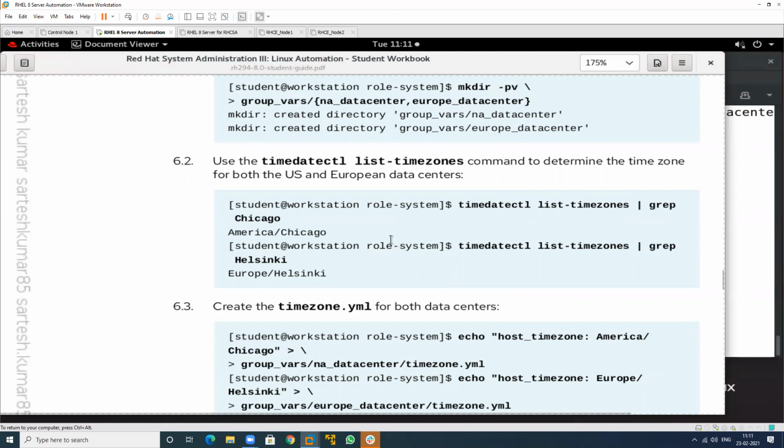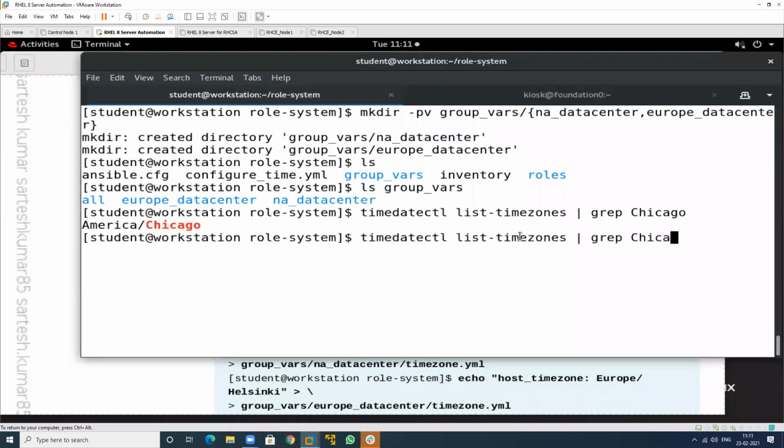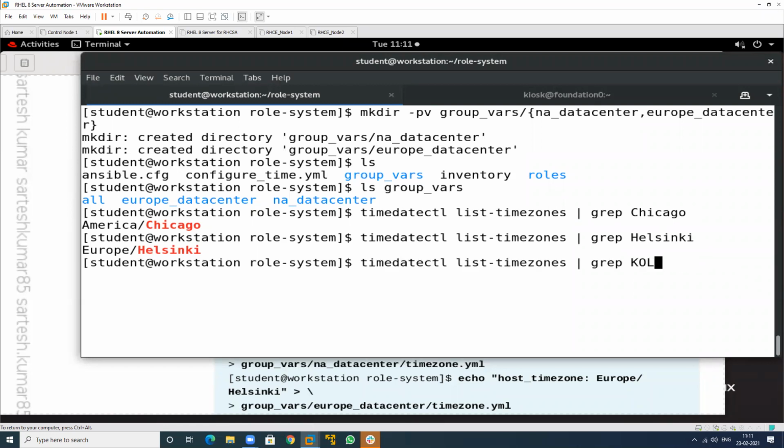We have a command, timedatectl, to check the whole list of time zones. Then just this is to check. So note down this particular timedatectl list-timezones. If you want, just write here Kolkata. See this one, this is Asia/Kolkata. So it will search automatically.